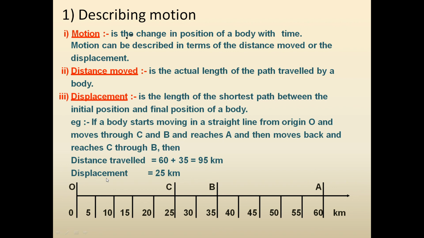Whereas displacement from point O to C, this displacement is only 25. Why 25? Because initial position is O, final position is C. So between initial and final position, whatever is the shortest path, that is the displacement.